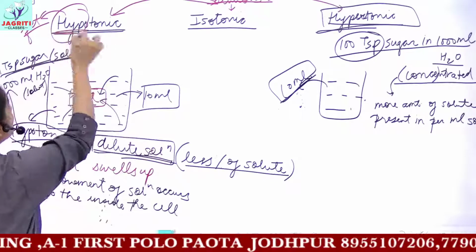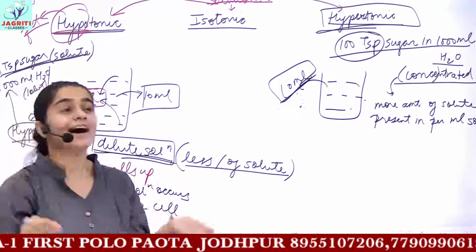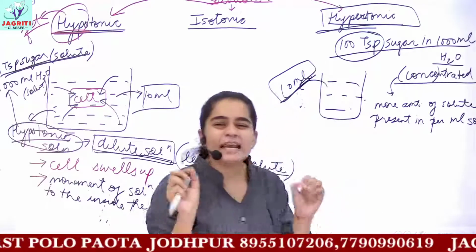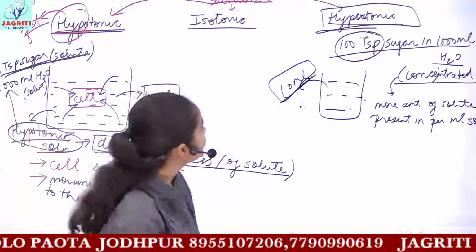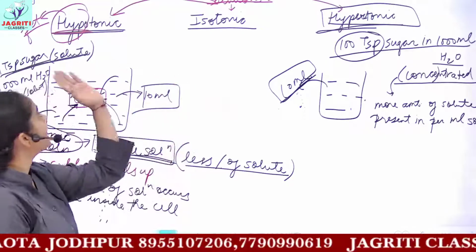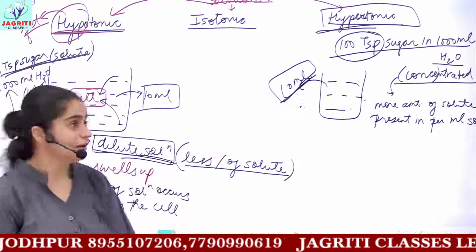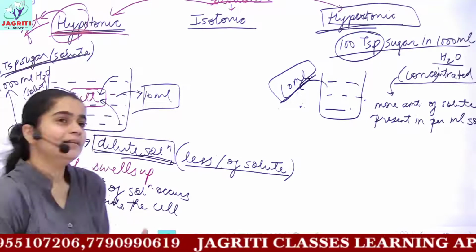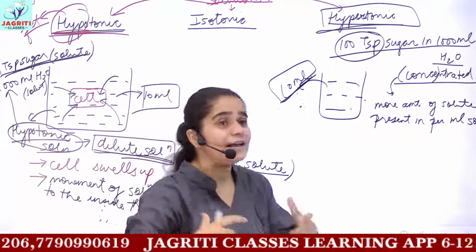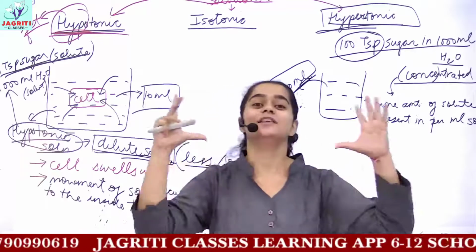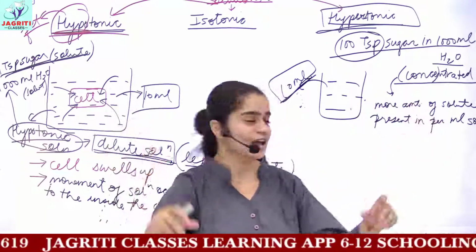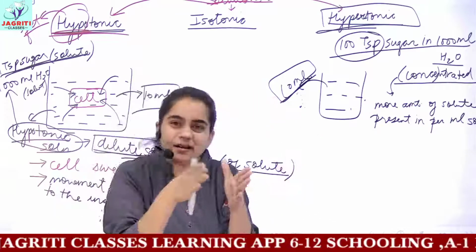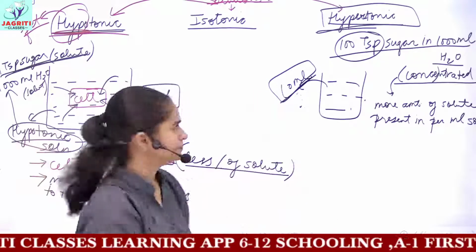So hypo means your cell would get enlarged, and hyper means it would shrink up. This is the basic difference between hypotonic and hypertonic. When we put our cell in hypotonic solution, hypo means the cell will enlarge, and the term hyper means it would shrink up.